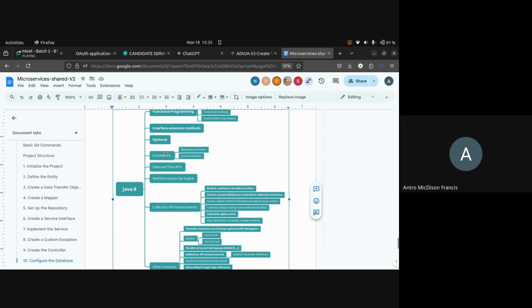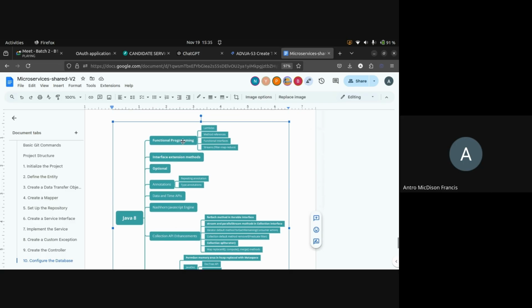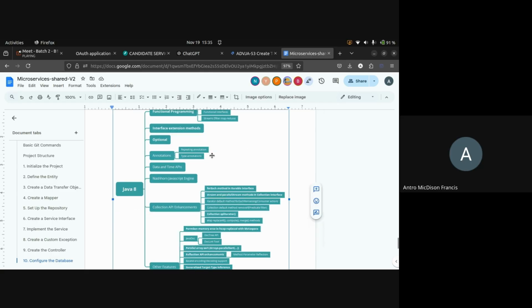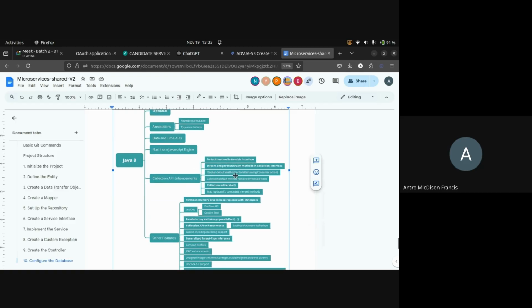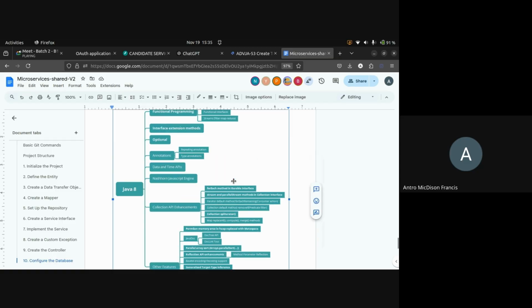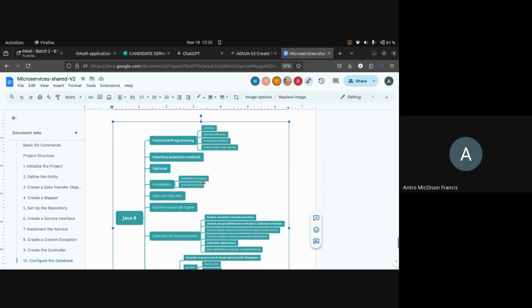Other than that, date API, Optional and functional programming. Under functional programming, there will be lambdas, method reference, functional interfaces, and streams. So mainly from the interview perspective, you may need to understand these four things. For working purposes, you need to know what Optional is, the date-time APIs, and the collection API enhancements. Got it? Yes or no? Okay.